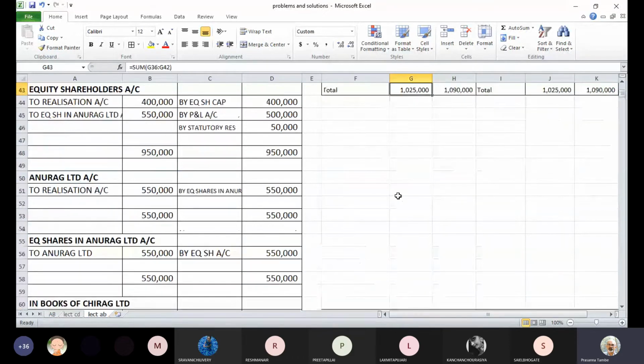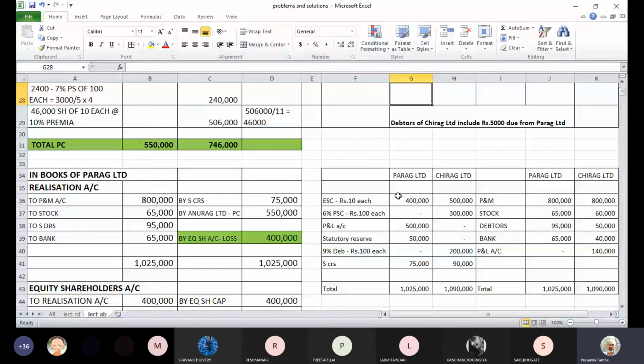The last point, okay, let me take you back to the question, this point. It says, debtors of Chirag Limited include rupees 5,000 which was due from Parag Limited. Now, if you see the repercussions of this, what happens? Debtors of Chirag Limited. So this is the balance sheet of Chirag Limited. These are the debtors. 50,000 are the debtors of Chirag Limited. It includes 5,000 rupees due from Parag Limited.